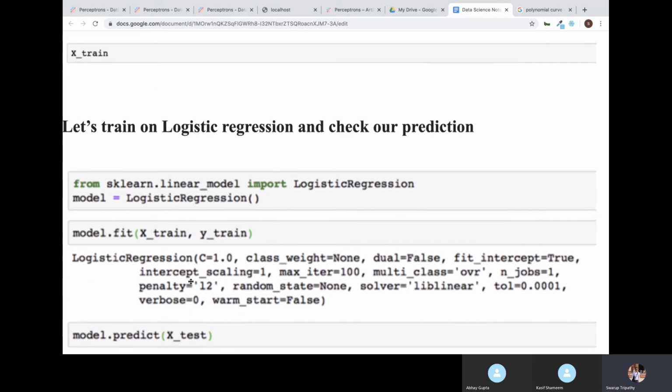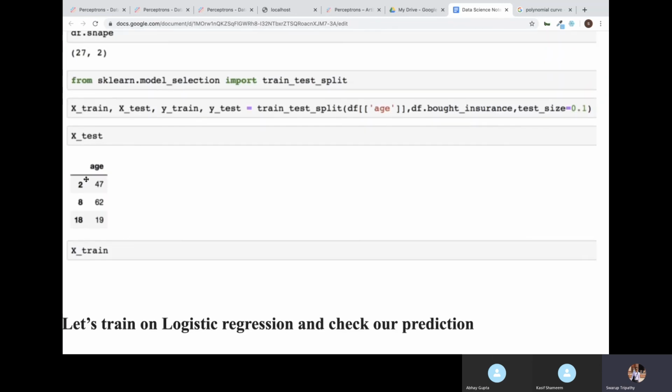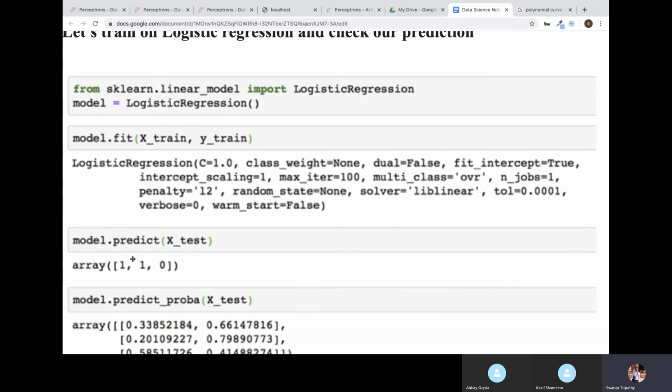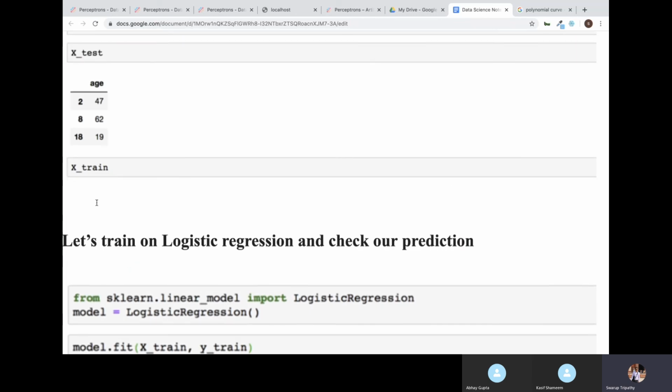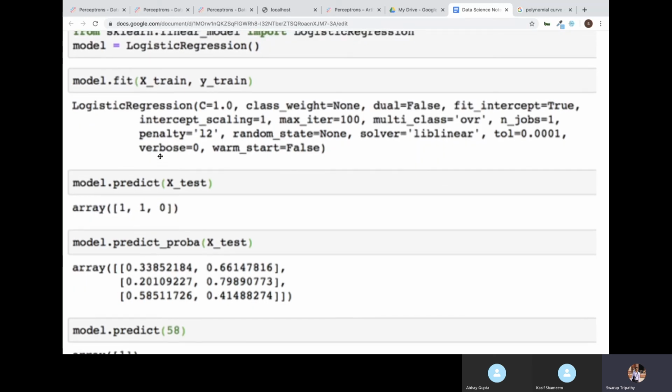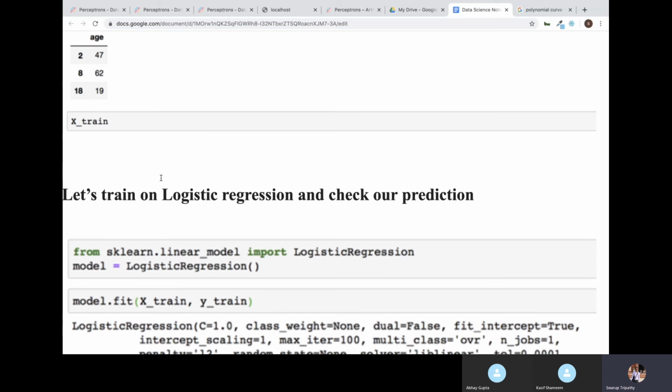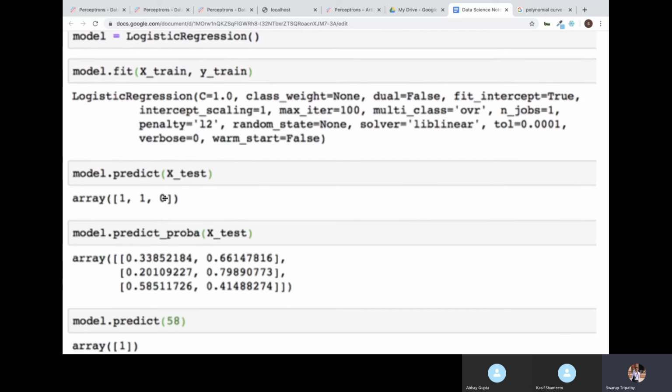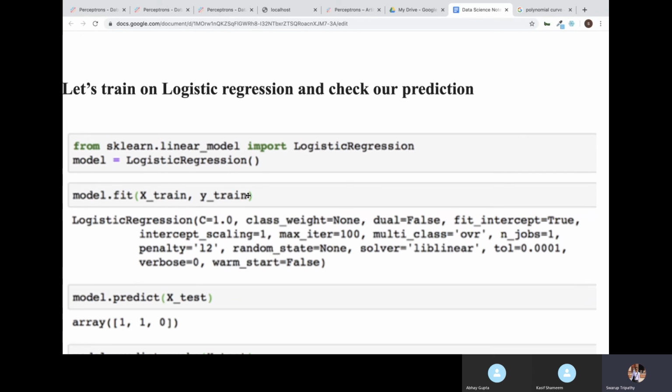So what it is predicting is like this: if you see in my test values, the first one, age is 47. It says 47 years old is 1. 1 means going to buy insurance. So 47 years old is going to buy insurance, 62 years old going to buy insurance, and 19 years old not going to buy insurance. That's what it says within my data. Okay, first you do this, then we'll discuss the other functions we have here. You will have different predictions because your x test values will be different.